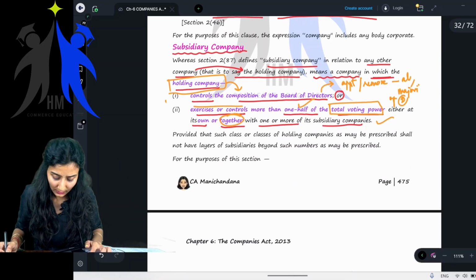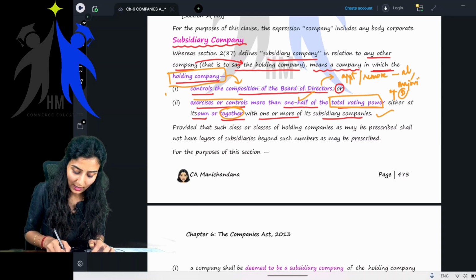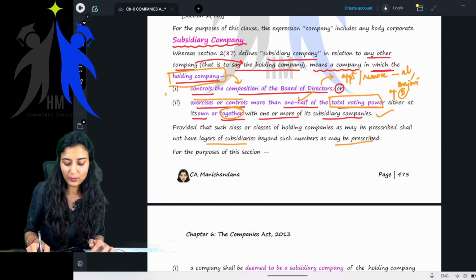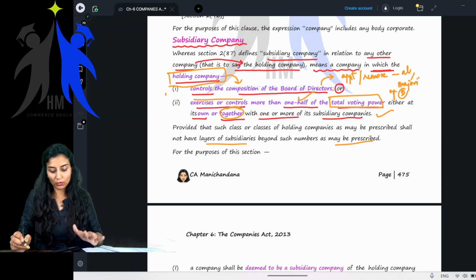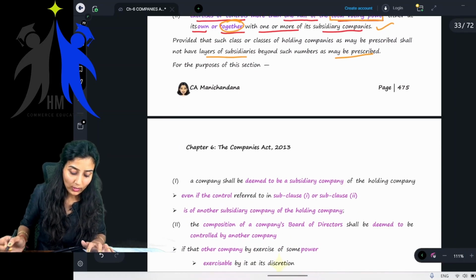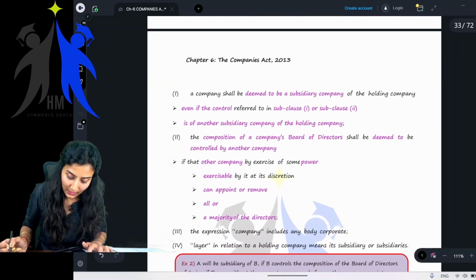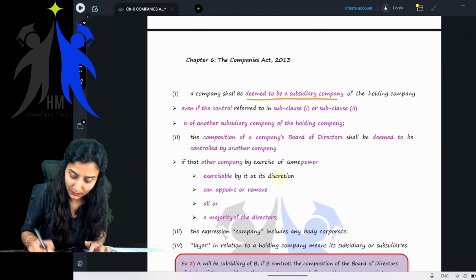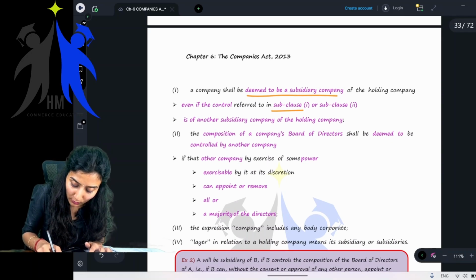Clear? Yes, provided that such class or classes of companies as may be prescribed shall not have layers of subsidiary beyond such numbers as may be prescribed. You do not have the rules, whatever is prescribed, you do not have all of it, so you don't have to worry much about it. You can ignore. Okay. For the purposes of this section, a company shall be deemed to be a subsidiary of the holding company, even if the control referred to in subclause 1 and subclause 2.